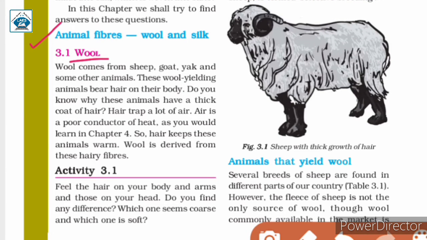As discussed before, wool is obtained from the hair on the body of sheep, goat, yak and some other animals. Now they have a thick coat of hair in order to keep these animals warm. How does this happen? How do animals' bodies remain warm when they have a thick coat of hair? Because hair on the body of these animals traps a lot of air, and air is a bad conductor of heat. What is the meaning of bad conductor of heat? That means air does not transfer heat speedily. Now we will learn more about this in chapter 4.